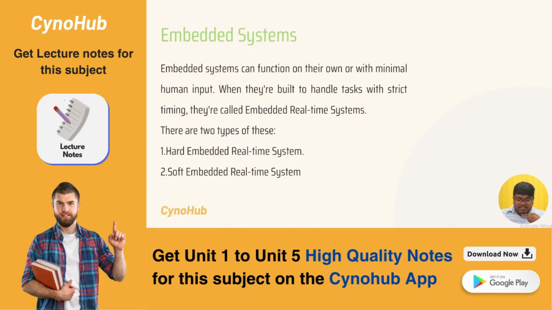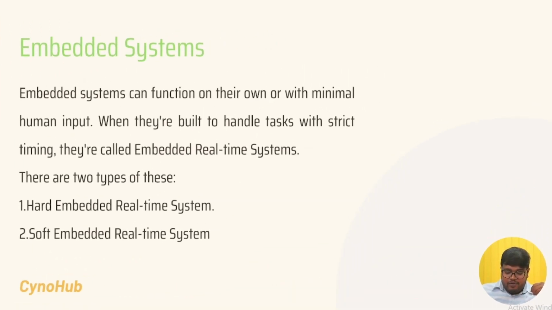What types of embedded systems are there? Embedded systems are of two types: hard embedded real-time system and soft embedded real-time system. Remember one point here: hard and soft both depend on the time. The difference is what happens if you do not perform the particular task in a hard embedded real-time system.